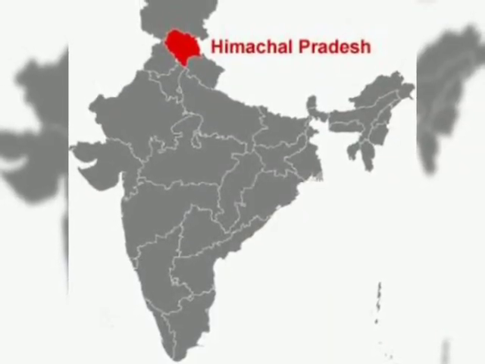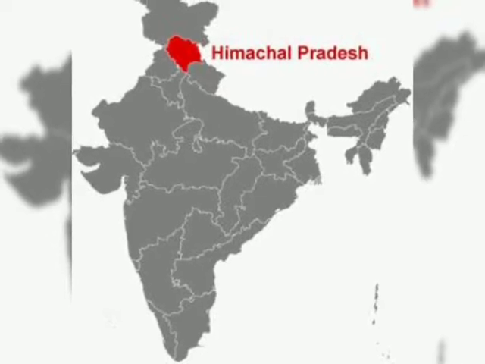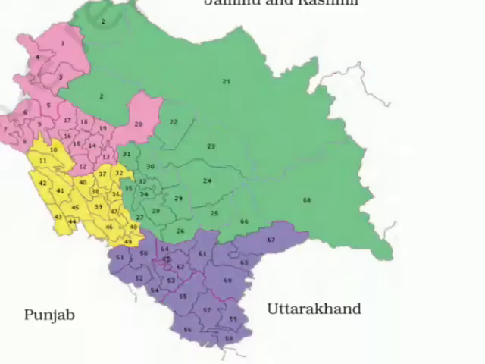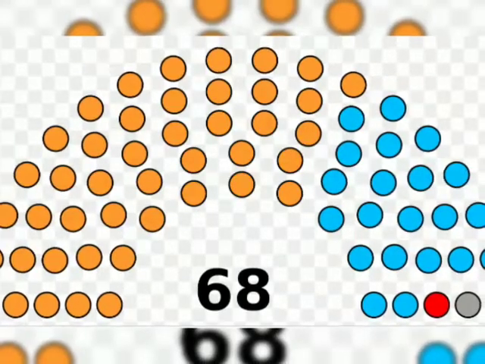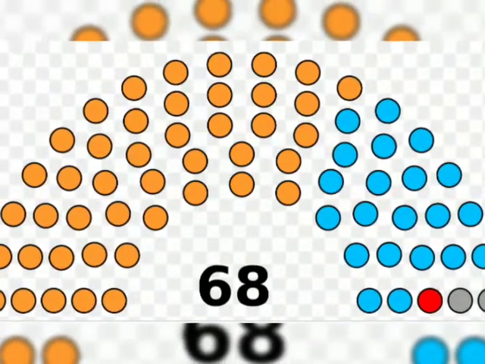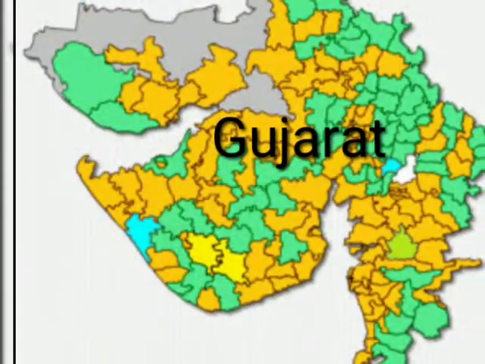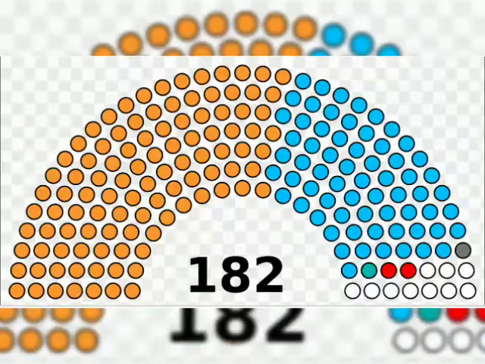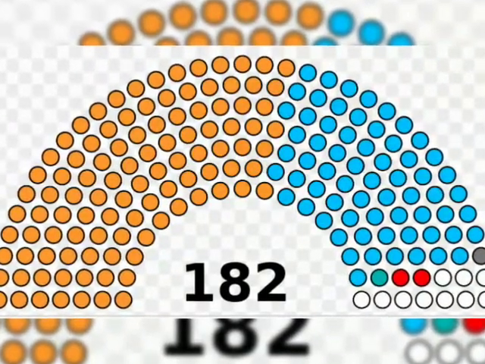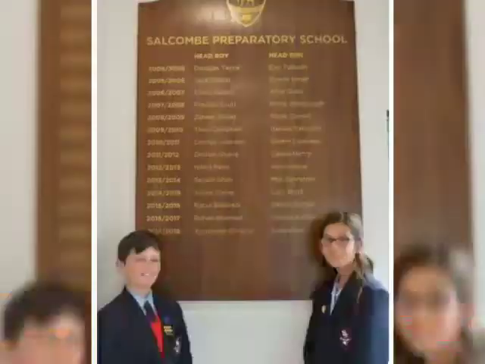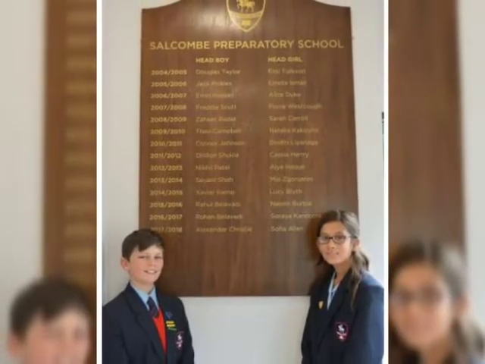Let's take one example to make it much clearer. For example, in your school, if there is a selection of head boy and head girl, you used to cast your vote. You used to select the best leader for your school. In the same way, when elections occur in a particular state, all the people of the constituencies select the best leader from their area.